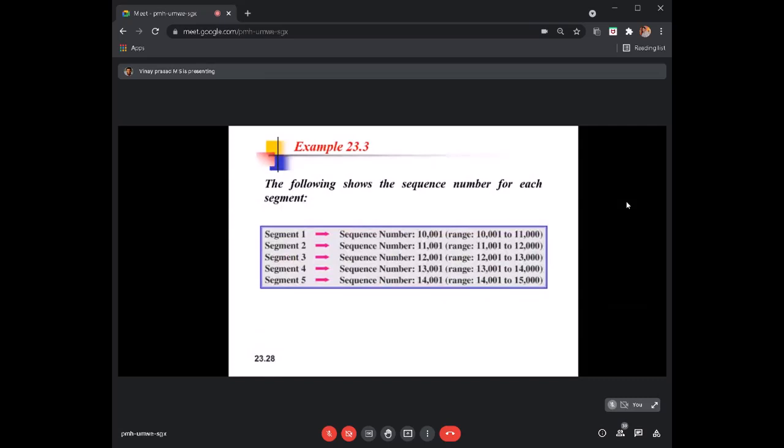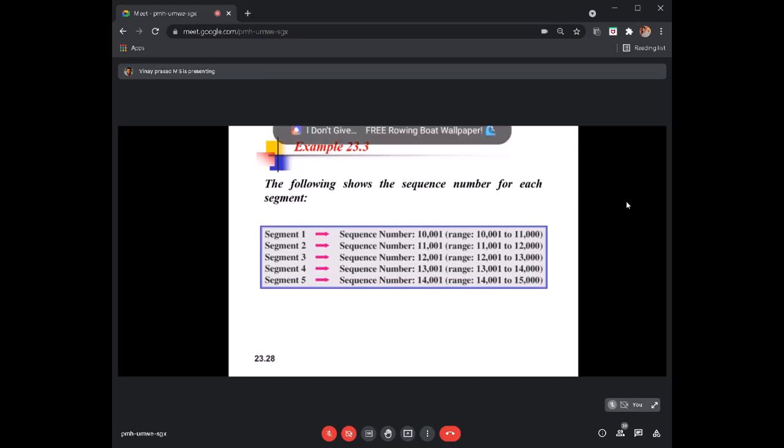So what do we mean by byte value? If a segment has some size, the sequence number of that segment is the first byte value of that segment. You can see the first segment might have 1000 bytes, and the starting byte value is 10,001, so the sequence number of that segment, segment 1, is 10,001. Segment 2 is 11,001, assuming each segment has a size of 1000 bytes. Then 12,001, 13,001, 14,001, like that.